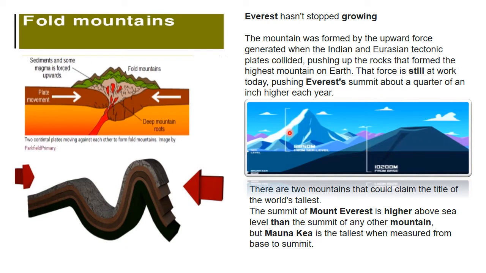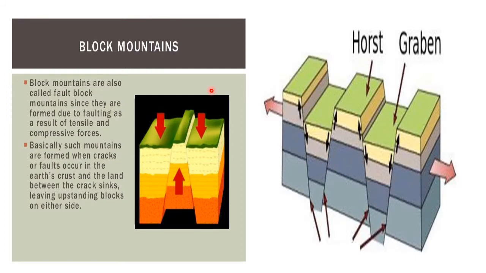Okay, this is Mauna Kea and this is Everest, which is bigger, this one. But if we take the complete length or height of the mountain, then Mauna Kea from the base is more, because the maximum part of it is underwater. So Mauna Kea is the tallest mountain when measured from the base to the summit. Summit means the top.